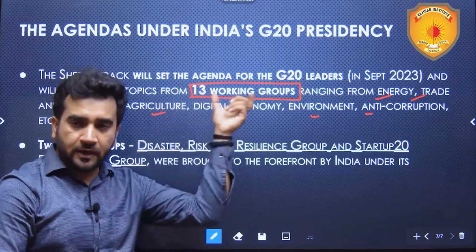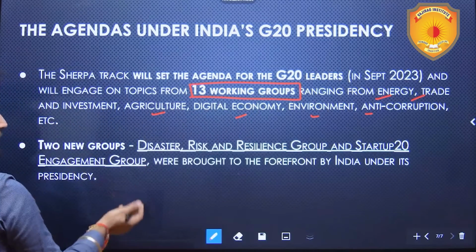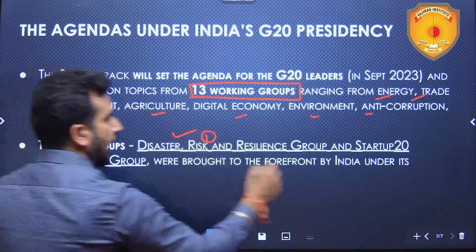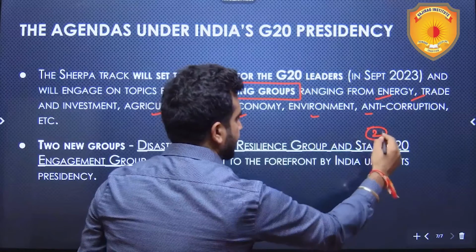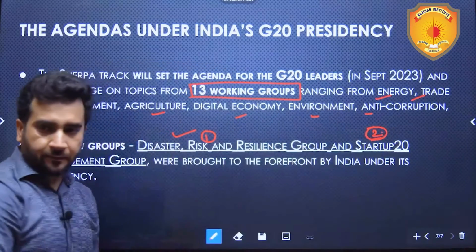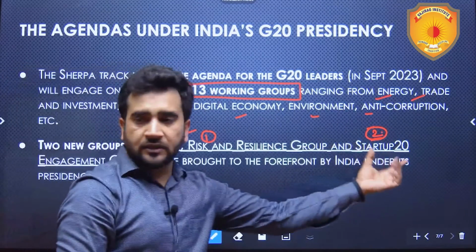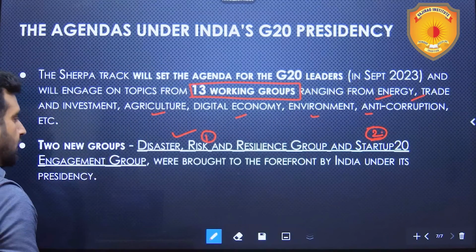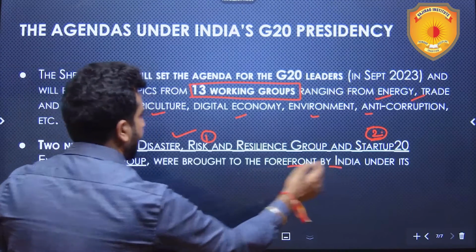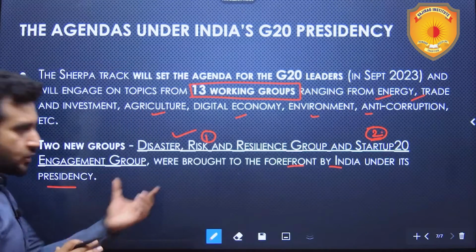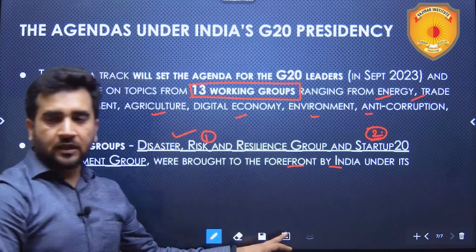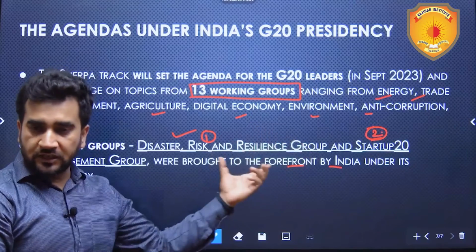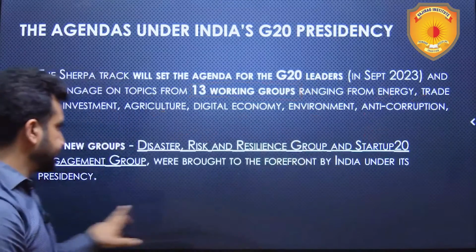Earlier there were 11, now there are 13. The 2 new groups created by India were the Disaster Risk and Resilience Group, number 1, and Startup 20, the second, which obviously deals with the startup ecosystems in these 20 countries, 19 countries and 1 EU. These engagement groups were brought to the forefront by India under its presidency. So another fact for prelims: which of the following working groups were created by India? These disaster and startups.